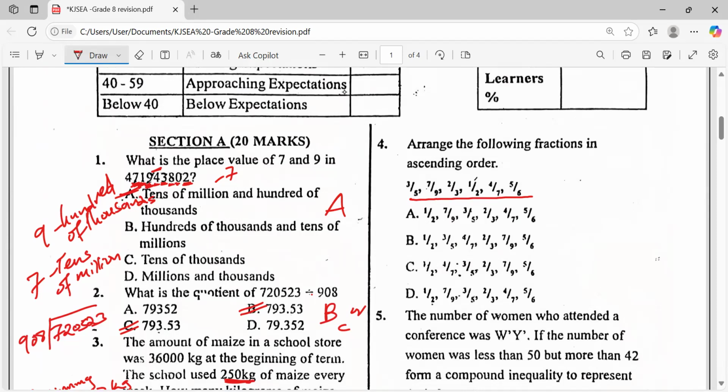The first procedure that we do is that we find the LCM. Very good. We find the LCM. So we have the denominators 5, 9, 3, 2, 7, 6. So we find the LCM.